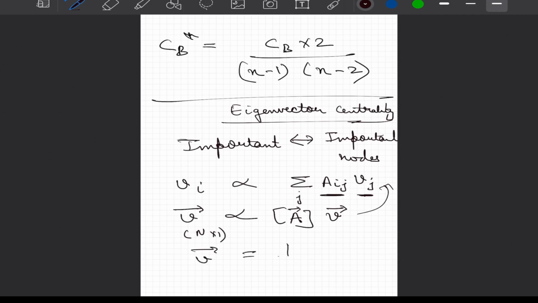And if we have to remove this proportionality constant, we do it intelligently by replacing it by C or 1 by lambda, and say that this is again the adjacency matrix multiplied by the V vector.